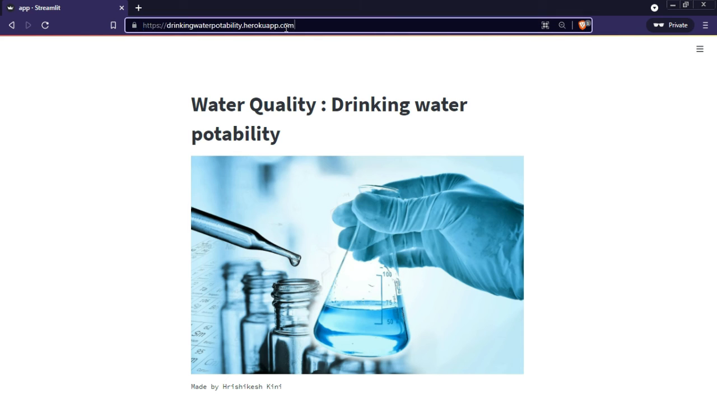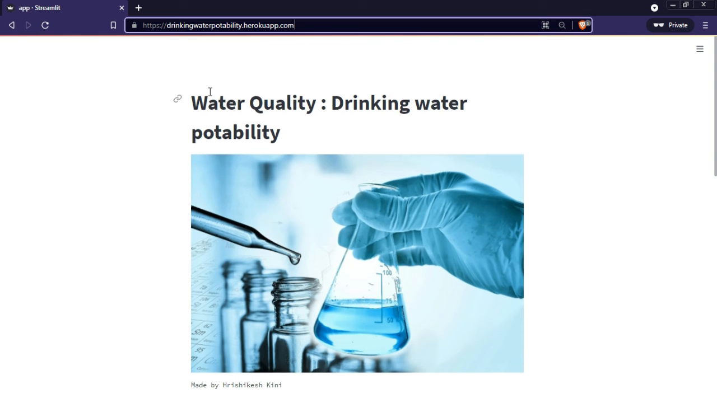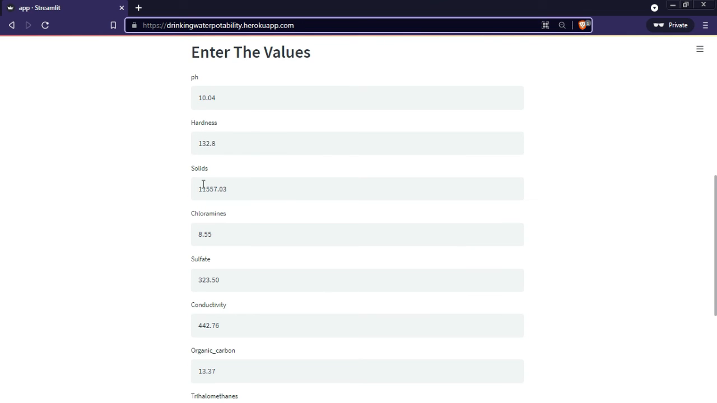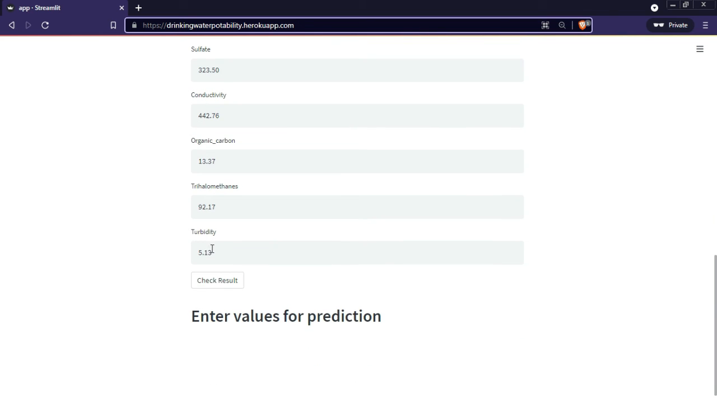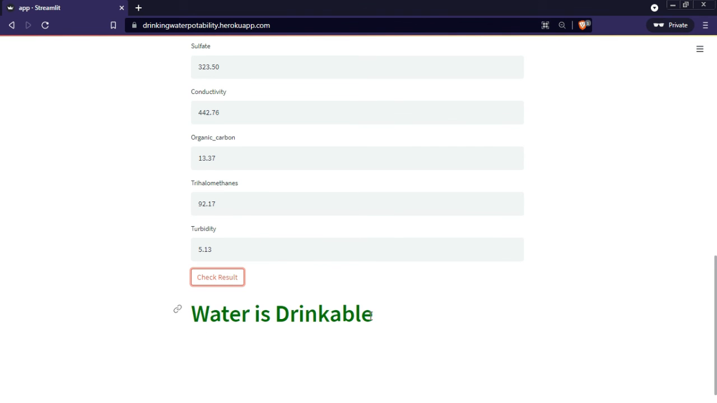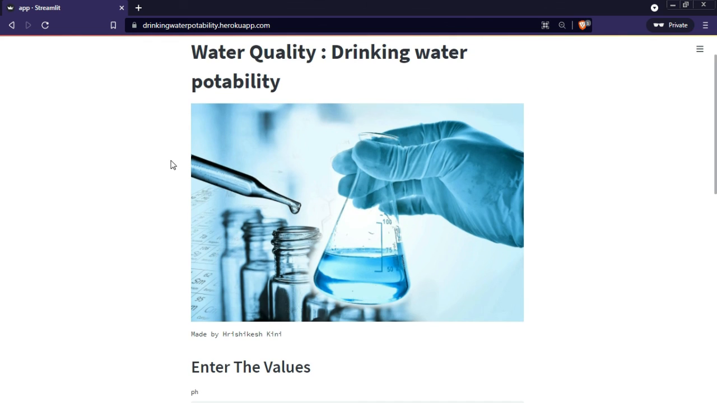So enter this URL, drinkingwaterportability.herokuapp.com, and press enter. You can get the link from our description. Enter the pH value, hardness value, solids and all. These values are based on our locality. Click on check result. You can see that the water is drinkable. You can get the code of this web app and all my machine learning notebooks in my GitHub.